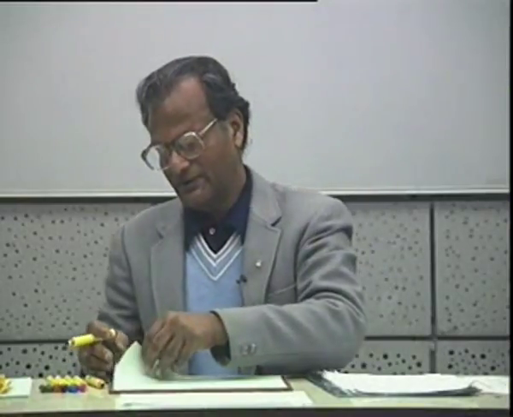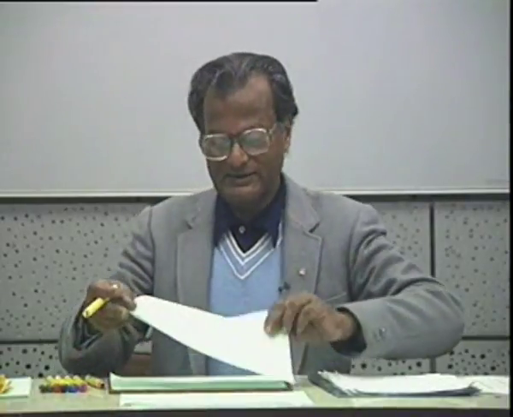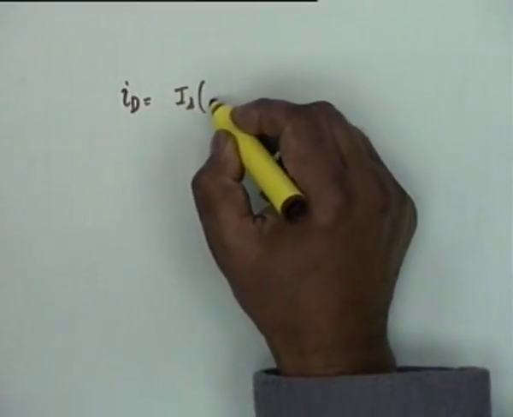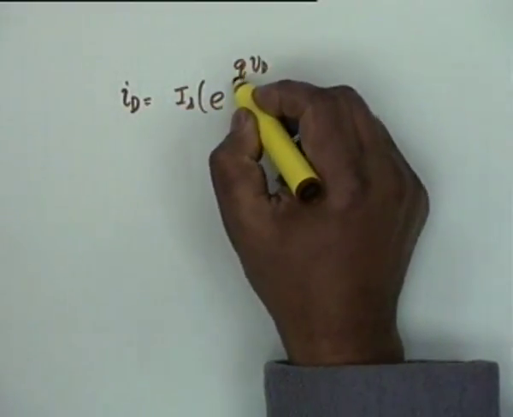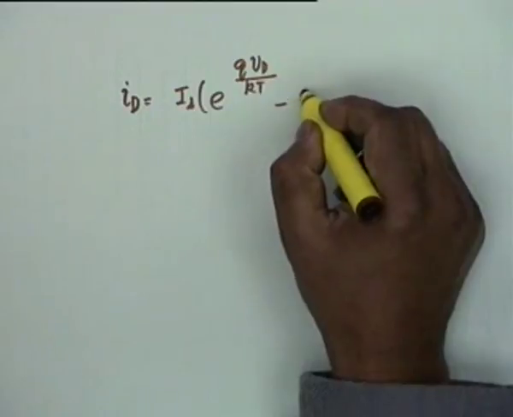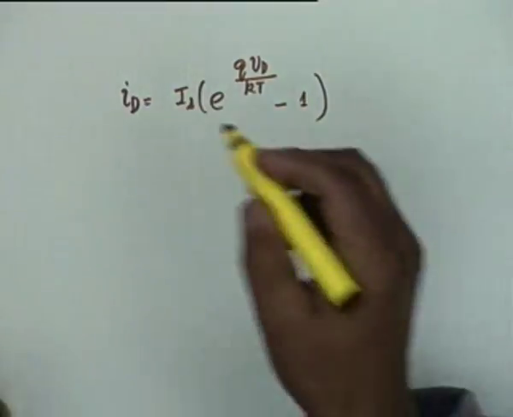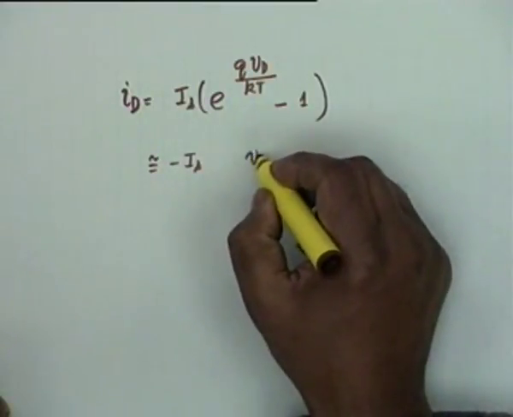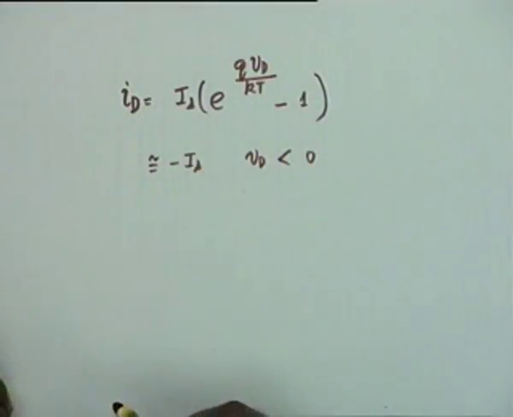Under reverse biasing, let me write it down, Is e to the power QVd divided by Kt minus 1 is approximately equal to minus Is if Vd is negative.